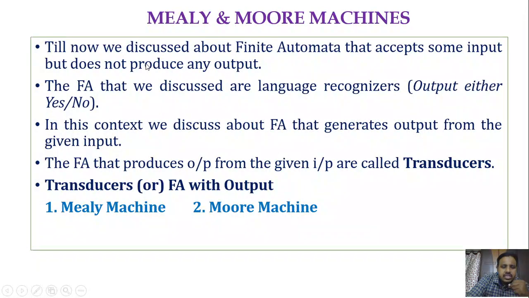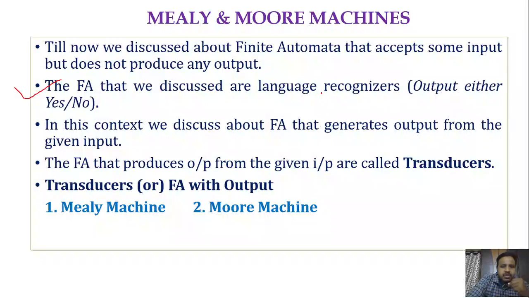If we cannot reach the final state, then that string is said to be invalid or rejected. That's why they are called language recognizers. That point is mentioned here, so that is point number two.